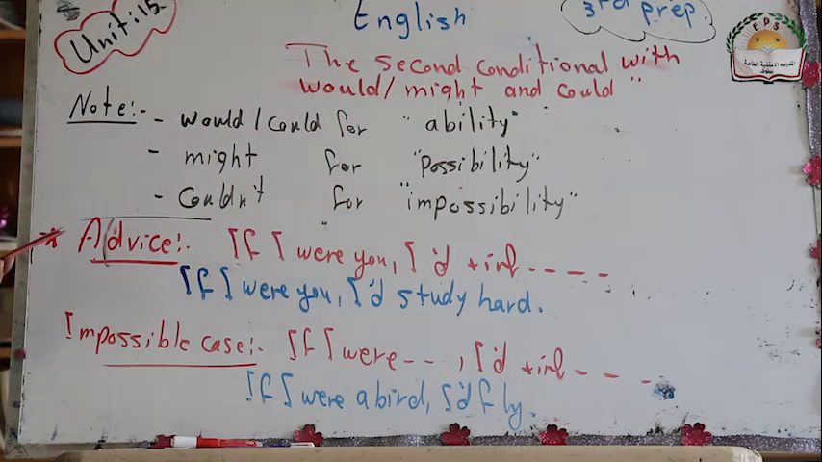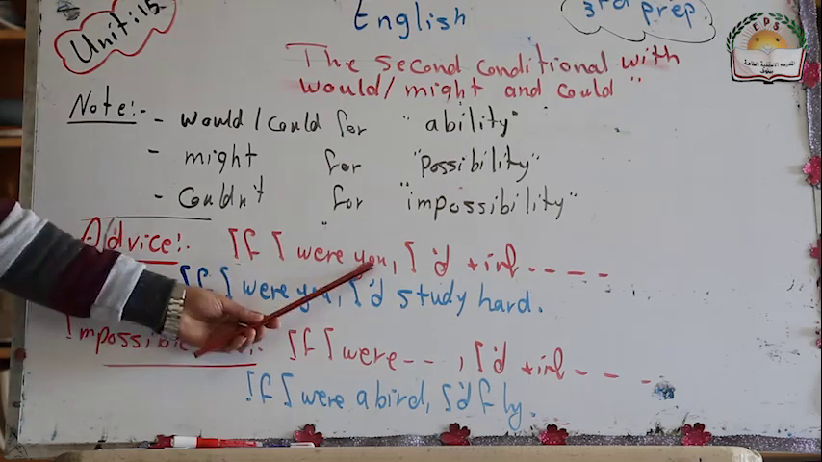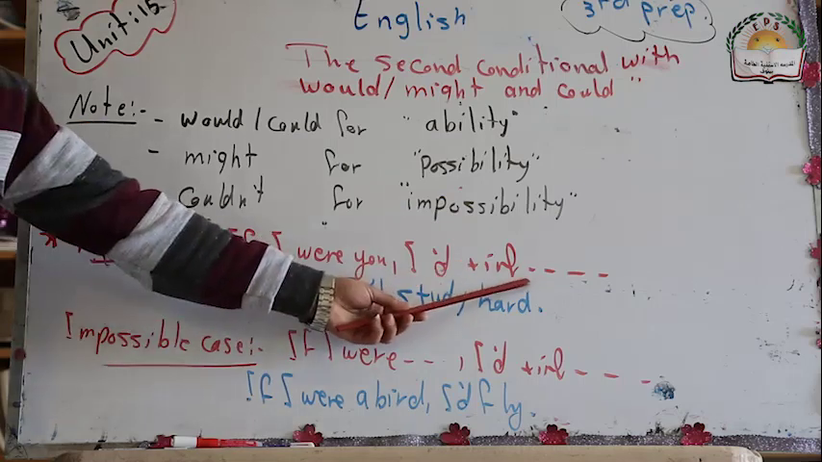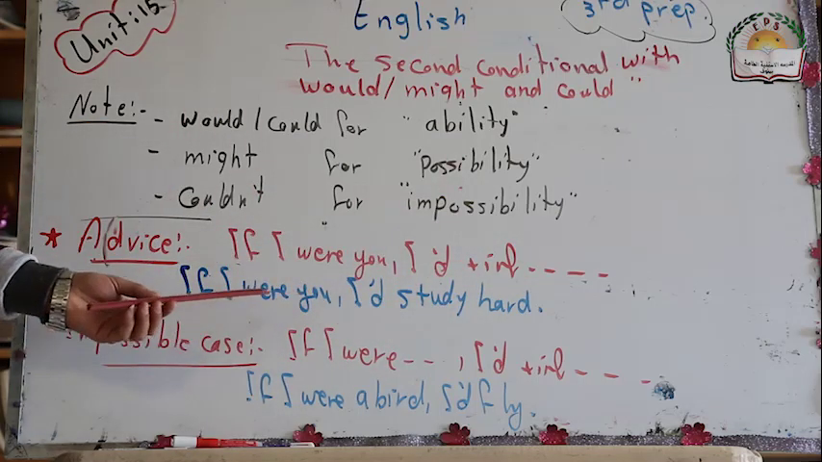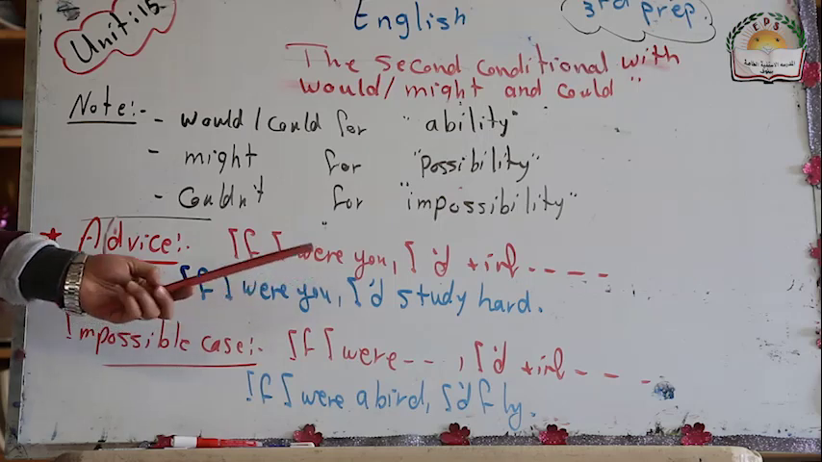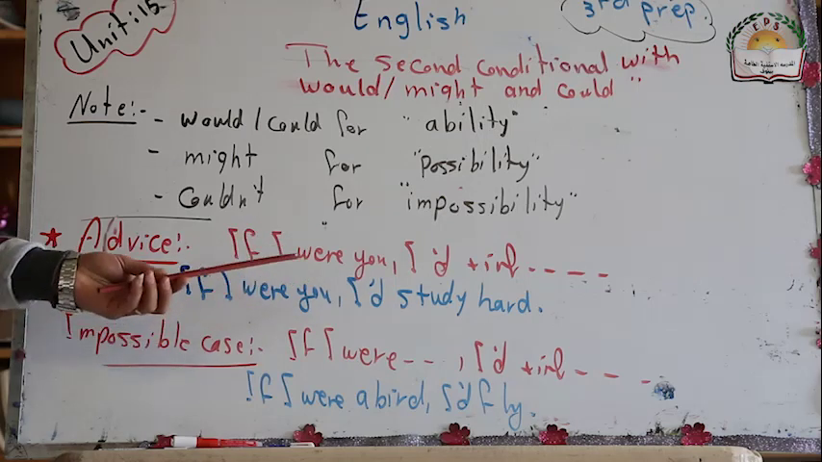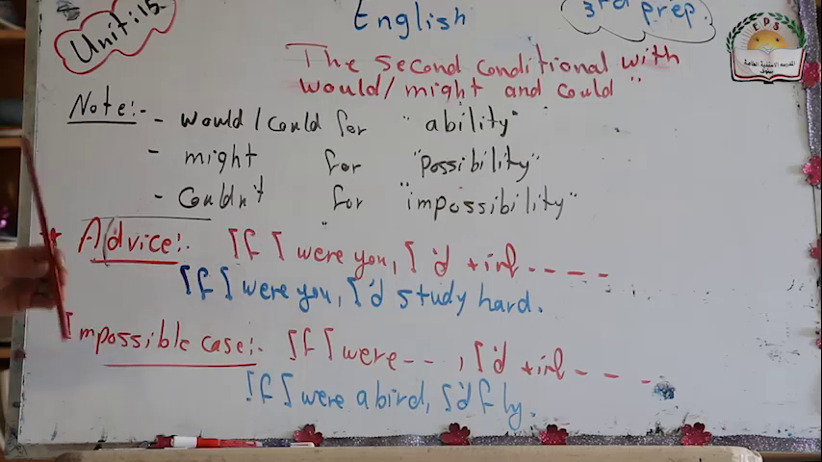Okay, and also you have to notice that we use the second conditional for advice and for impossible cases. For advice, for example, if I were you, I would plus infinitive. For example, if I were you, I would study hard. This is my advice to you. If I were you, I would travel by train. If I were you, I would do more exercise, for example.